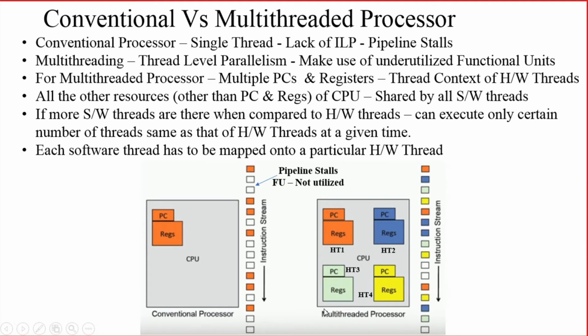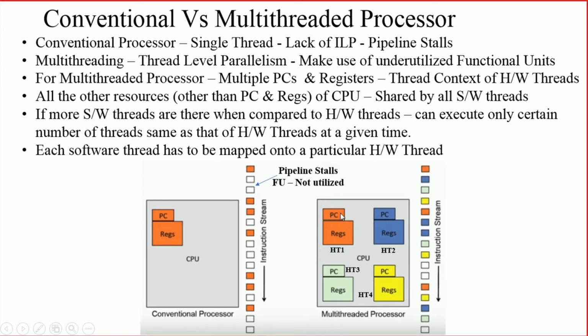Let us take this as a multi-threaded processor designed to handle 4 hardware threads at a time. Since it can handle 4 hardware threads, it has 4 separate PC and architectural register sets.